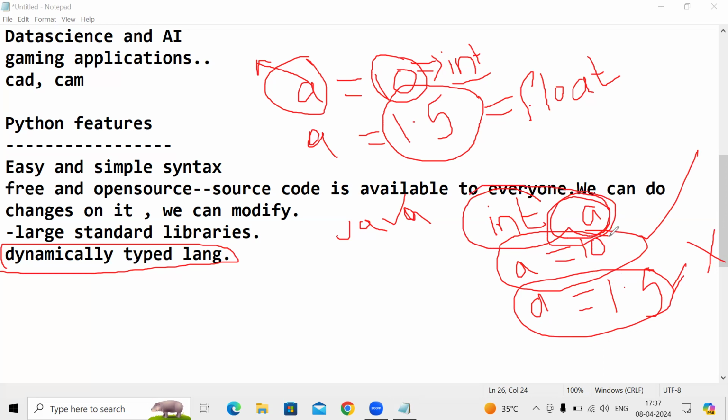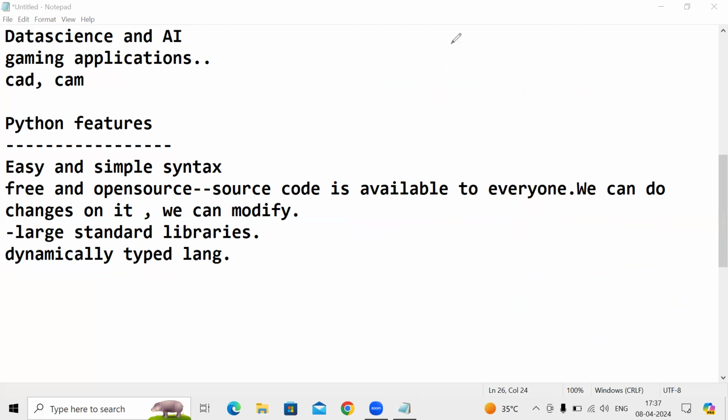Then it will only support integer values, not float values. Here we are not defining anything at the beginning of the code, like int. Dynamically, it takes the type based on the value, guys. That's why we call Python a dynamically typed language.